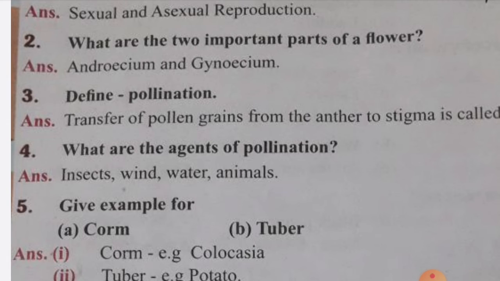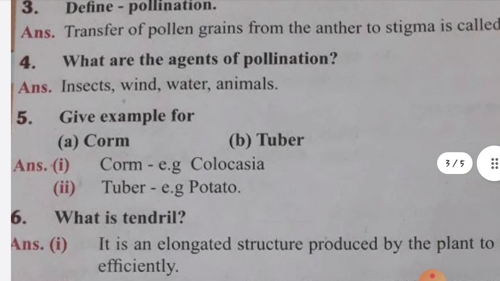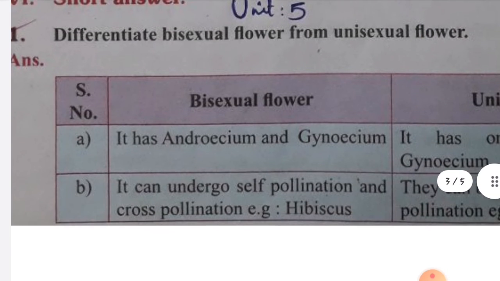And write what the agents of pollination are: insects, wind, water, animals. And give examples of corm and tuber. Corm example: colocasia. Tuber example: potato. So concentrate on the answers to these questions, children.